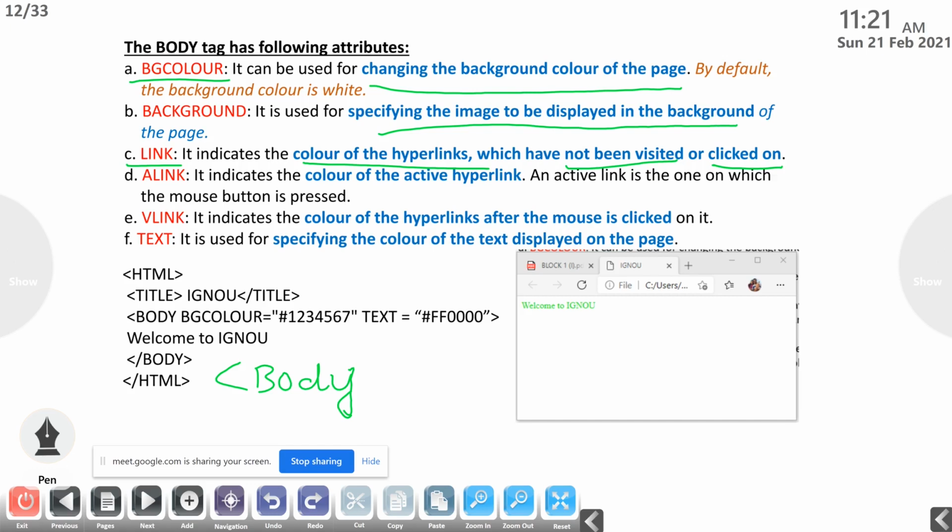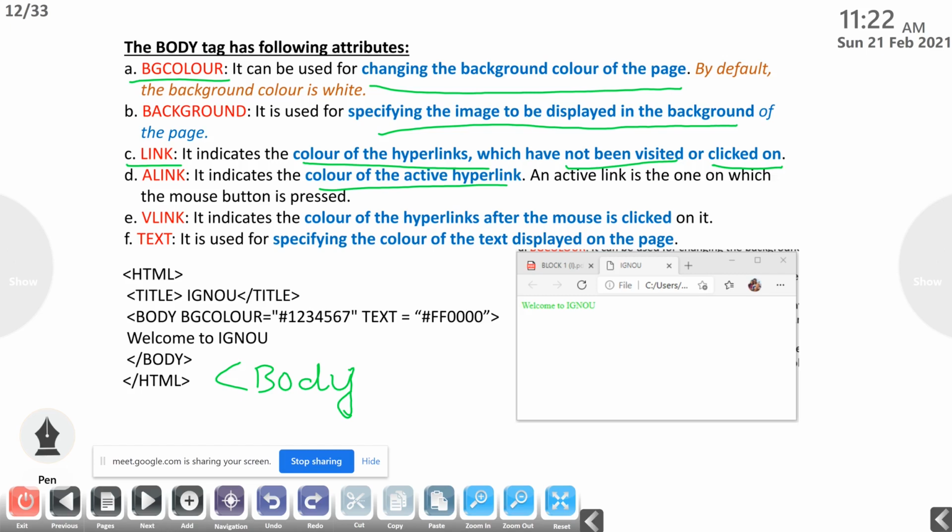Then next one, alink, which means active link. It indicates the color of the active link. An active link is the one on which the mouse button is pressed. When we press a link, that becomes the active link. So what color do we want for an active link? That we can specify by using the alink attribute of the body tag.